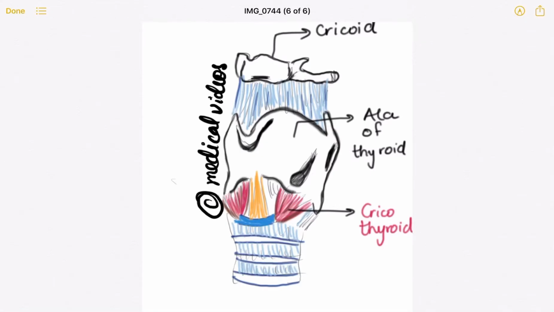I would like to orient you to the basic anatomy of the larynx. So basically, what is the larynx? This is the mouth that you have, and here you have the nose. Both meet at the pharynx.